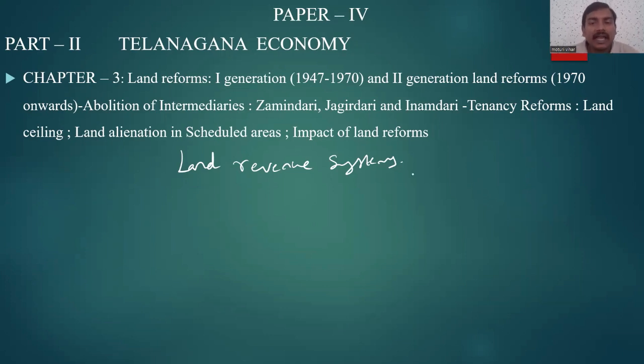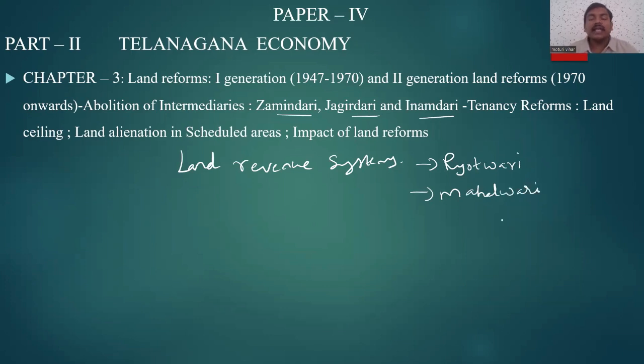For example, the land revenue systems we see here are the Zamindari system, Jagirdari system, Inamdari system, Rayatwari system, Mahalwari system, etc. These are the land revenue systems through which they used to earn the raw materials for their industries.